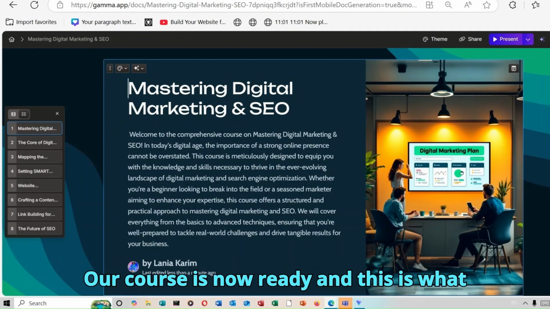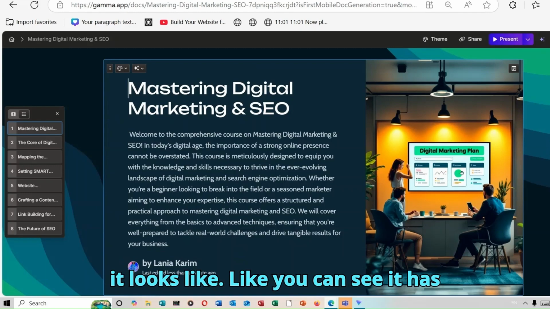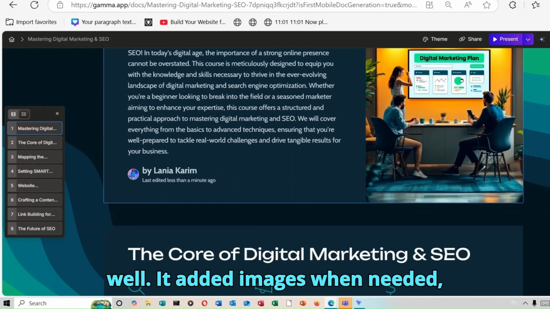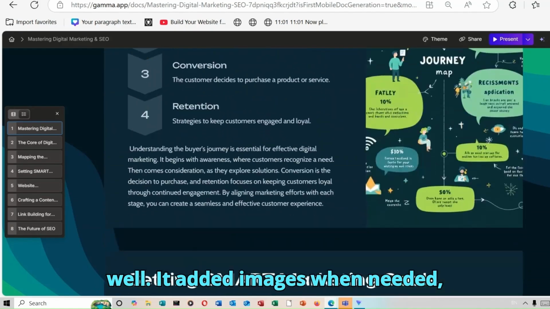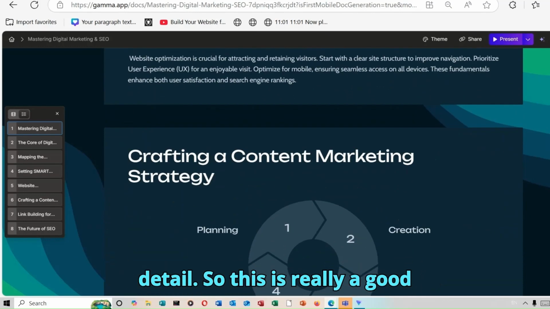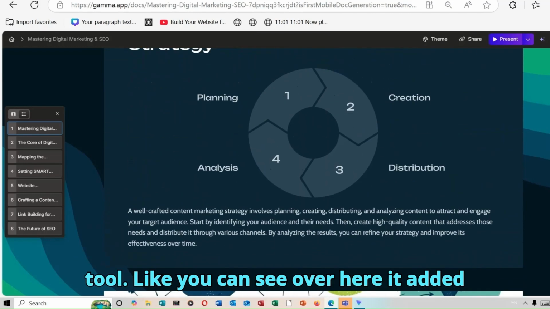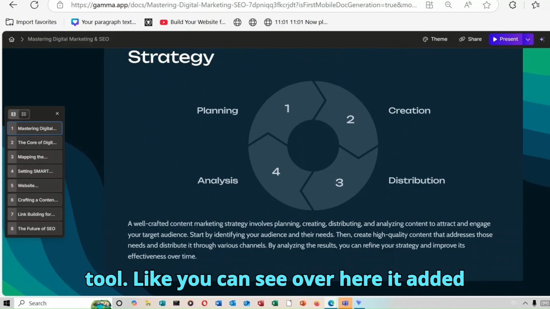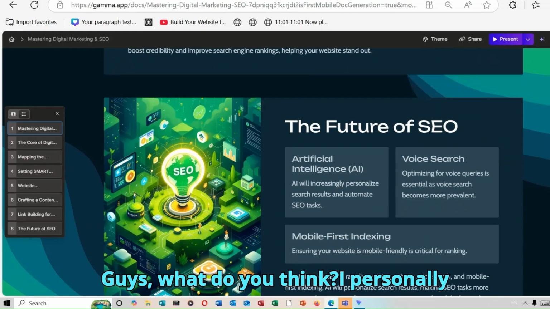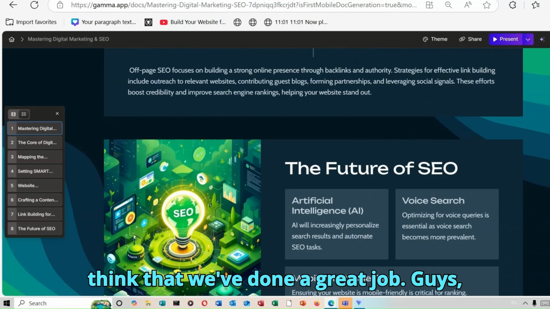Our course is now ready, and this is what it looks like. Like you can see, it has gone ahead to describe everything really well. It added images where needed, describing everything really well in detail. So this is really a good tool. Like you can see over here, it added a pie chart. This looks good so far. Guys, what do you think? I personally think that we've done a great job, guys.